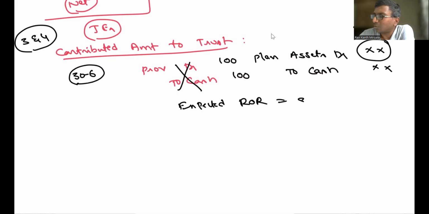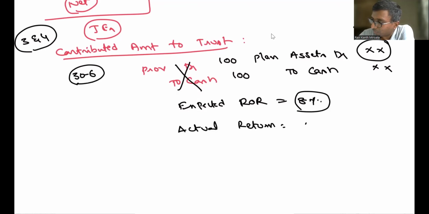Sir, I am expecting it will grow by 8%. Not a problem. What is the journal entry for the expected rate of return? First, this is the expected rate of return. But will whatever you expect actually happen? It will never happen. The actual return may be some extra amount; it can be 10%, it can be 7%, plus or minus.